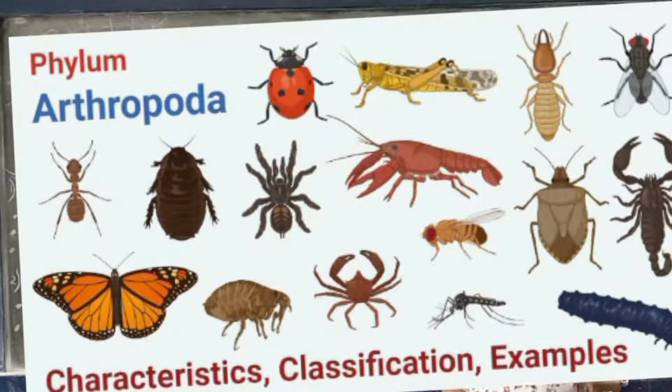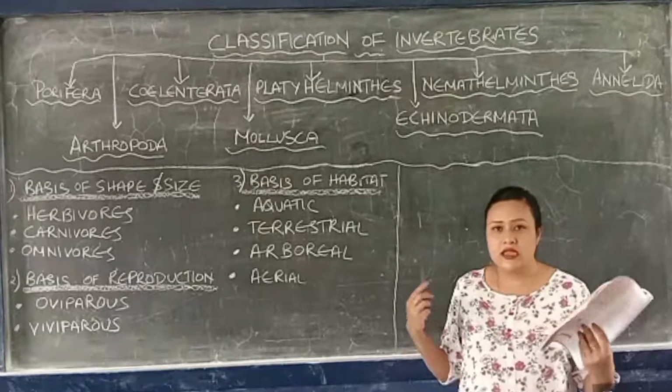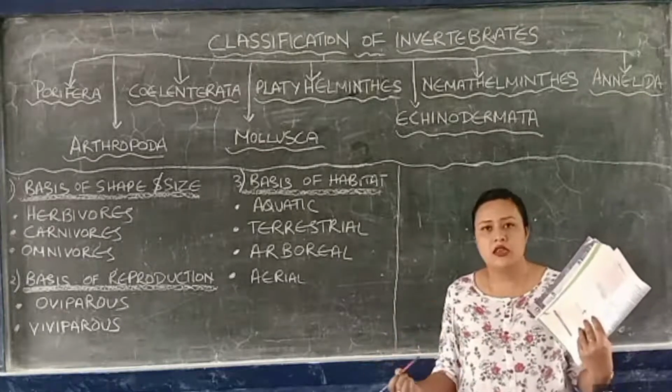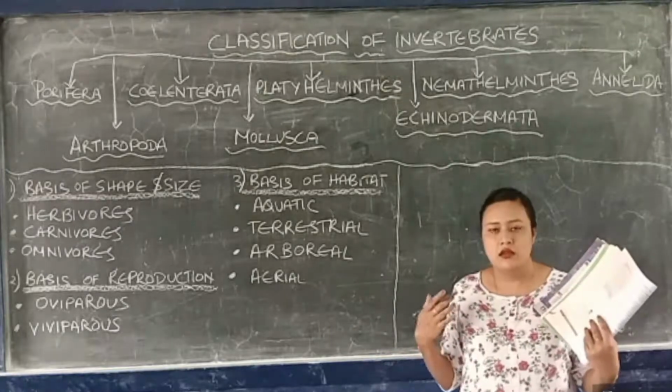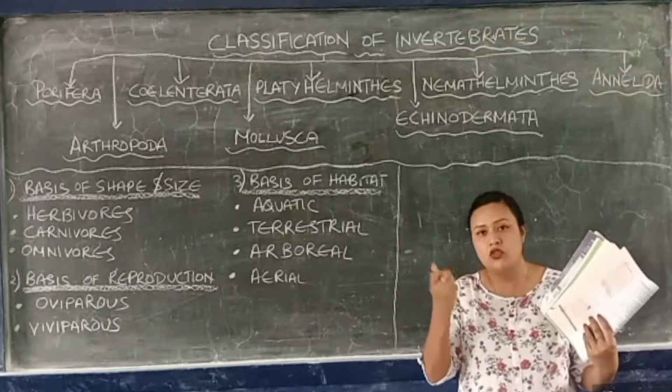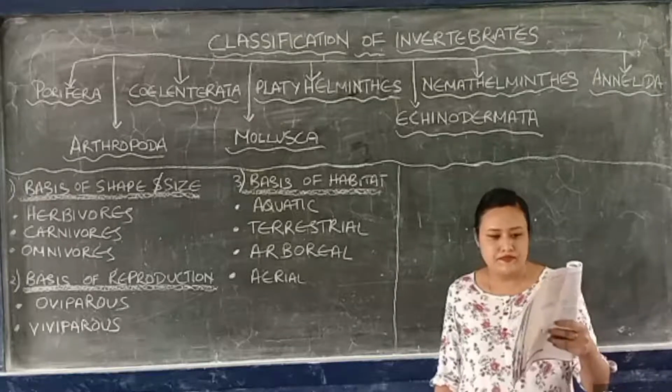The body of arthropods has a tough outer hard covering called the exoskeleton. For example, you have seen cockroaches, all the insects and spiders. They come under Arthropoda. When they die, you can see the exoskeleton. Or sometimes they undergo molting, where they shed their older skin, so they leave out that hard shell-like structure. Those are known as exoskeleton.